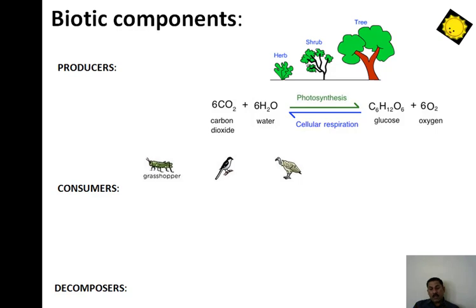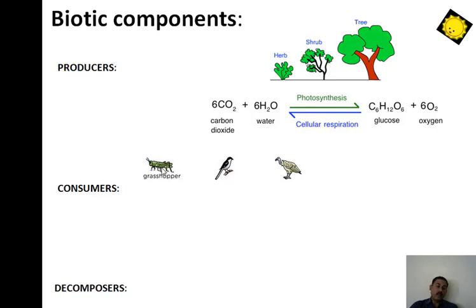These green plants are consumed by other consumers, divided into three categories: primary, secondary and tertiary. Here this grasshopper is the primary consumer because it feeds on grasses.